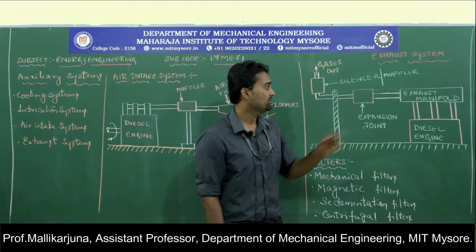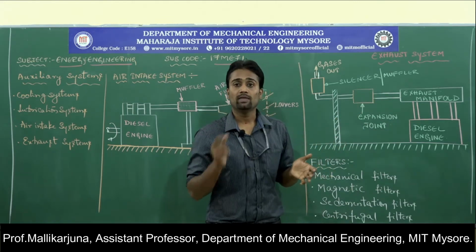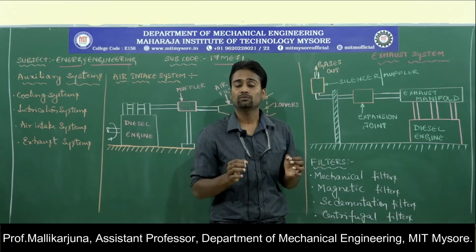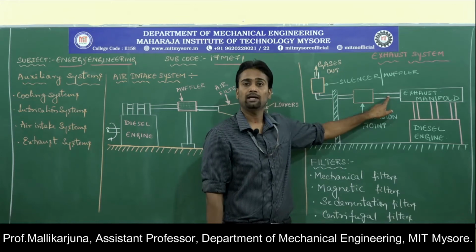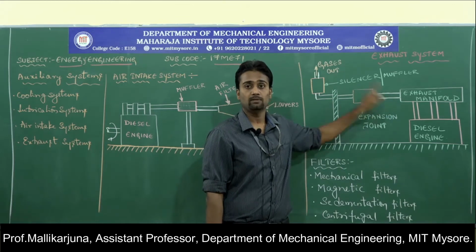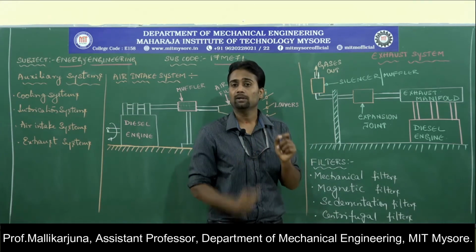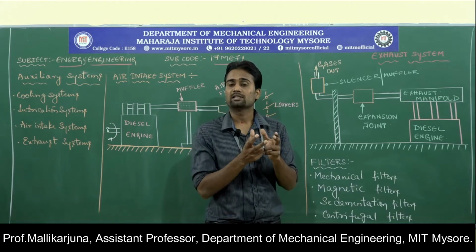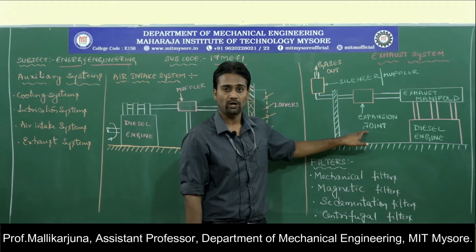If the temperature with which the exhaust gases are moving through the passage is too high, then there may be an expansion of material because of subjecting those to high temperatures. There may be huge chances of expansion of the material because of huge temperatures. So in order to avoid this expansion, we have provided expansion joint.